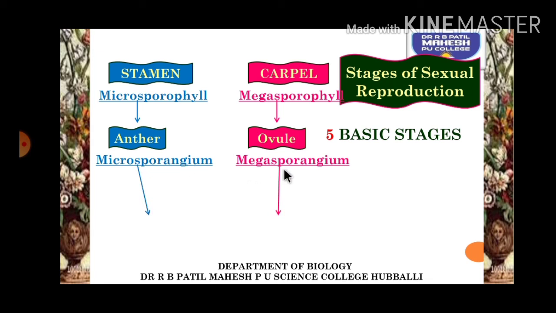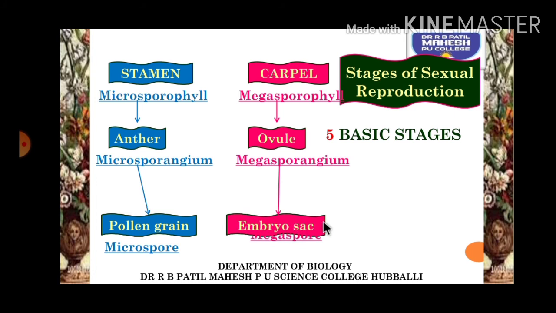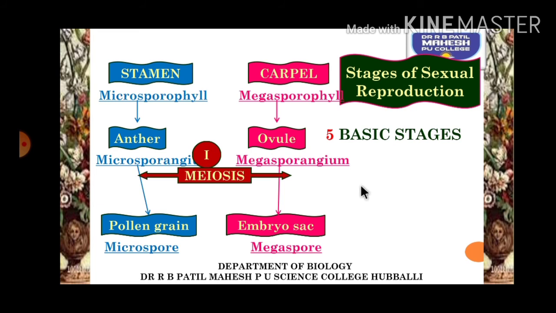Now the microsporangium and megasporangium undergo cell division and result in the formation of pollen grains. A pollen grain can also be called a microspore, whereas the megasporangium after division forms the embryo sac, which will have a megaspore. So this is the first stage, where in the anther there is formation of pollen grains, and in the ovule there is formation of the embryo sac. To form these, the anther and ovule structures undergo meiotic division. That is the first stage.